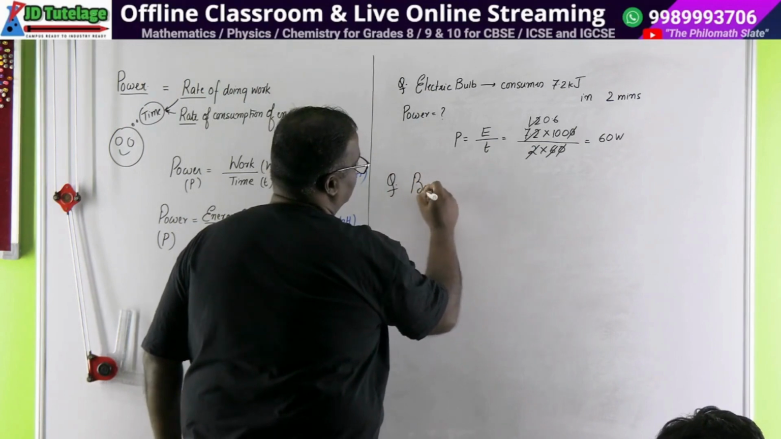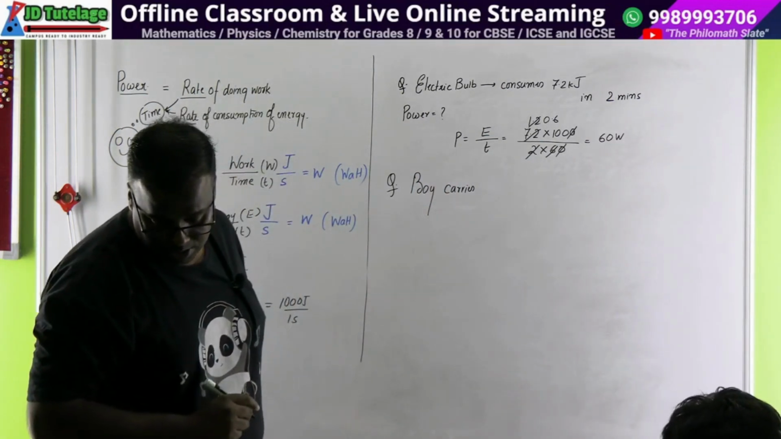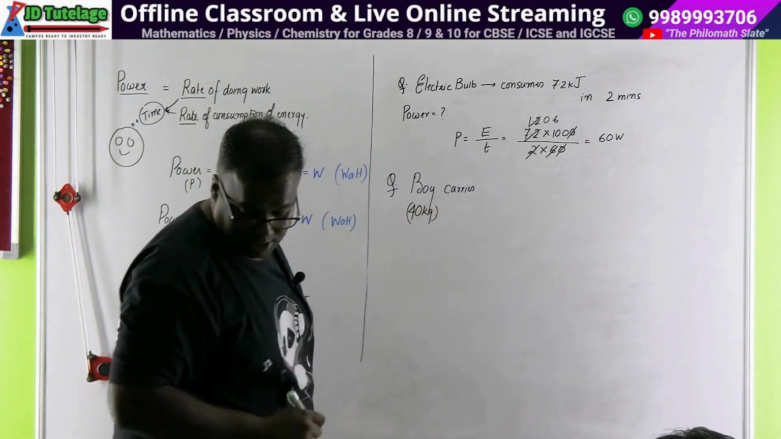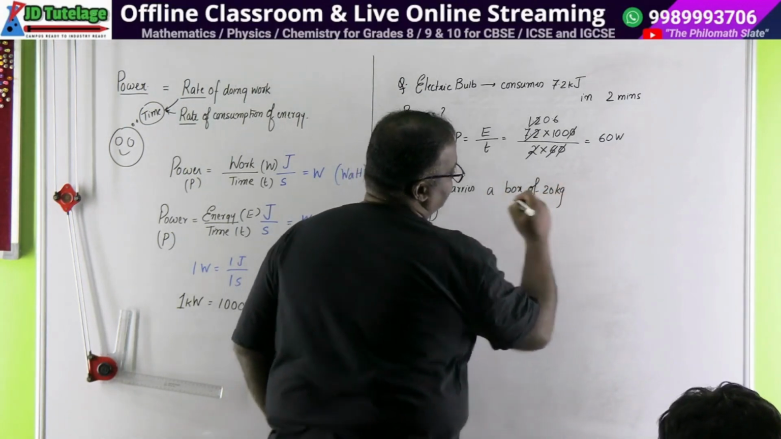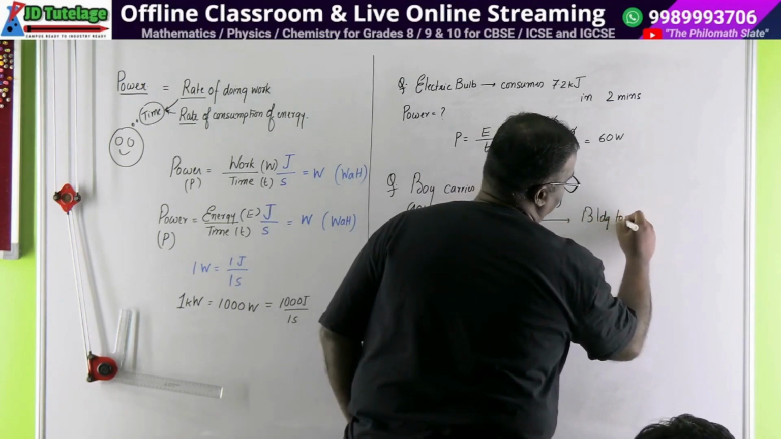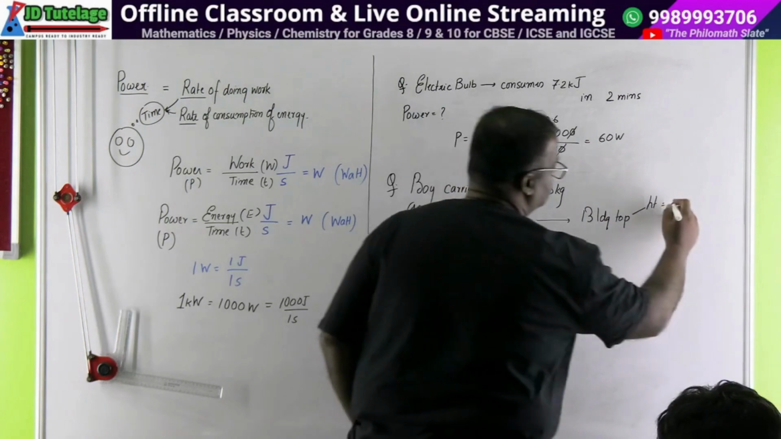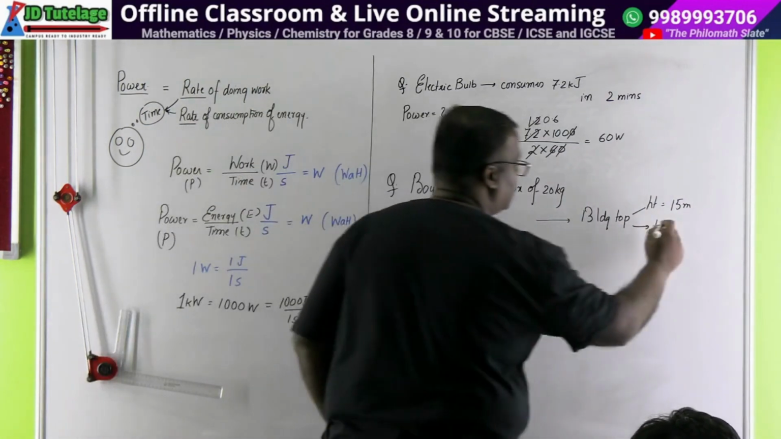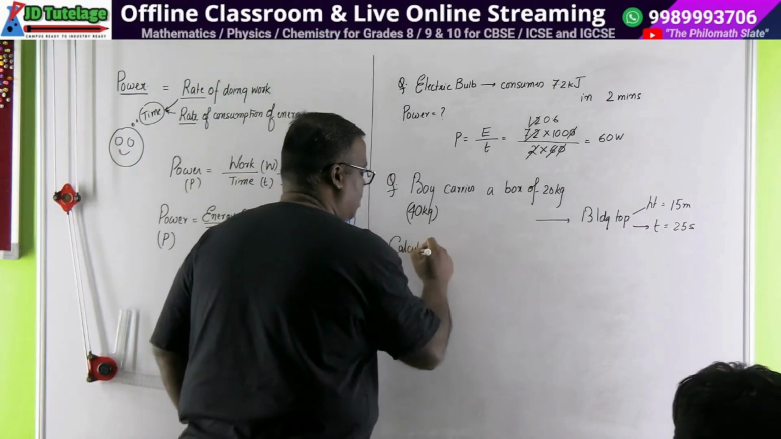We have a boy. The boy himself is 40 kg, and he carries a box of weight 20 kg to a building top, and the height of the building is 15 meters, and he does this in a time of 25 seconds. They asked you to calculate the power.